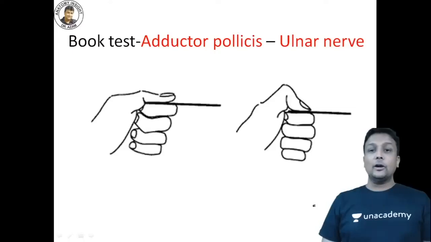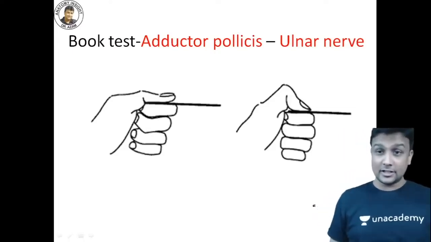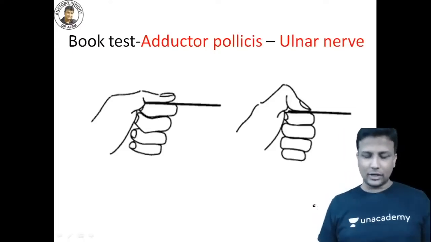Next one. Now the book test. What about this book test? It is done for which muscle? Now listen carefully here.